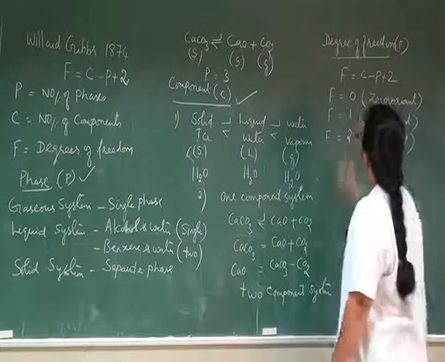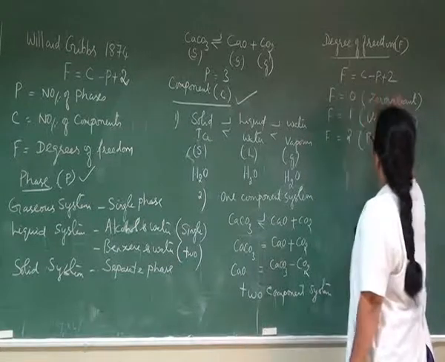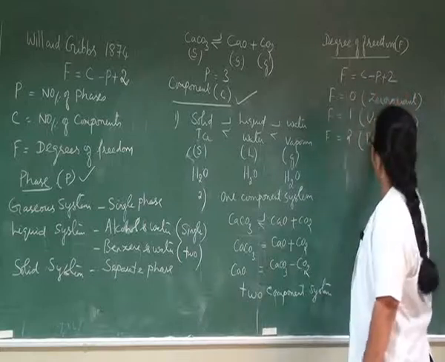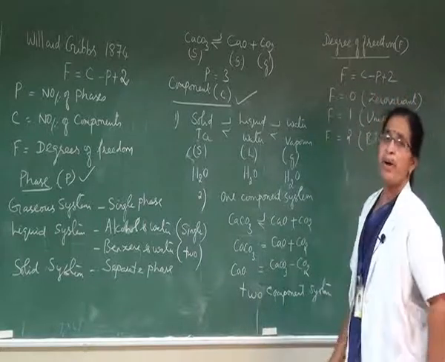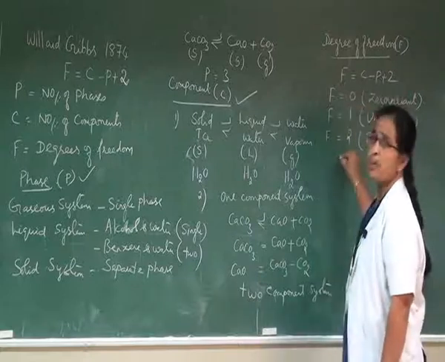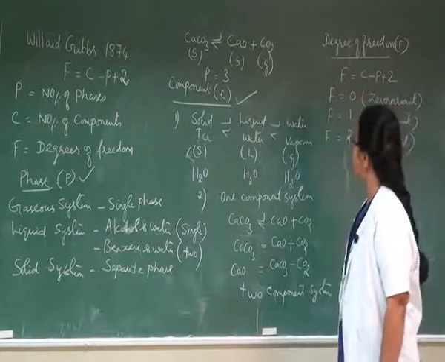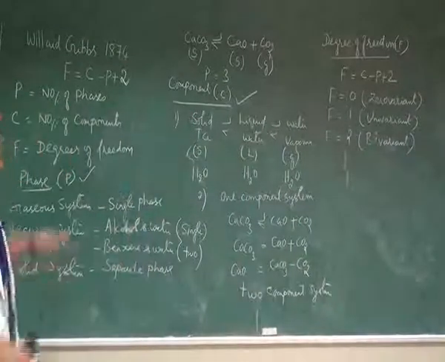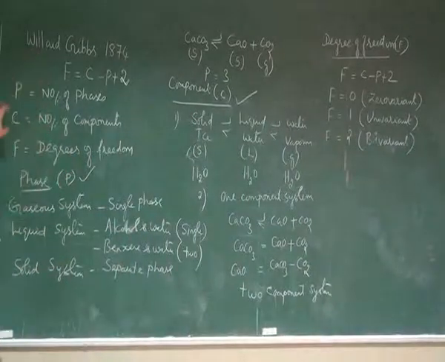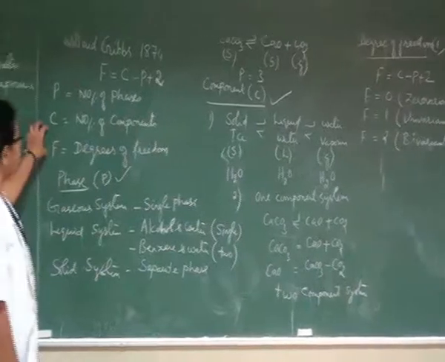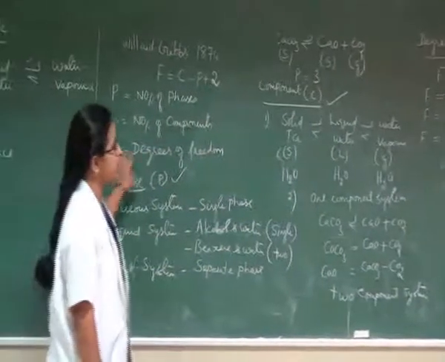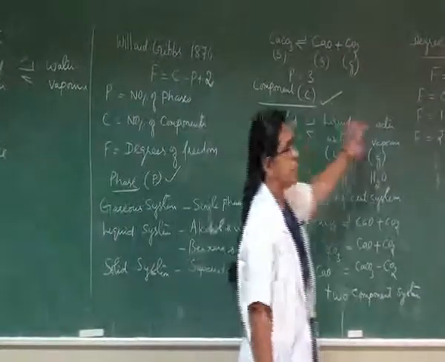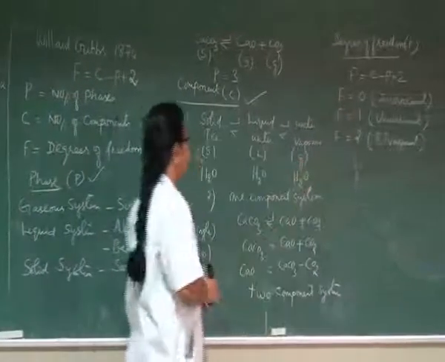So degree of freedom is defined as either zero variant or univariant or bivariant, depending upon its value, 0, 1 or 2. Okay. So so far we have got an idea about what is phase rule, and what are the different terms involved in the phase rule. They are the number of phases, number of components and degrees of freedom.